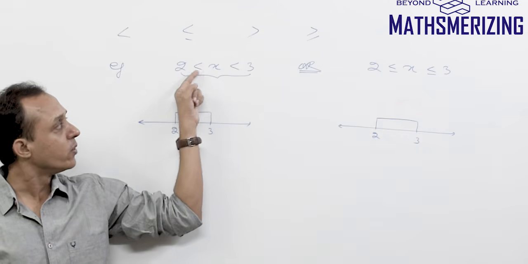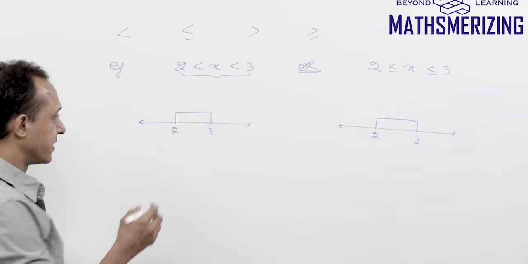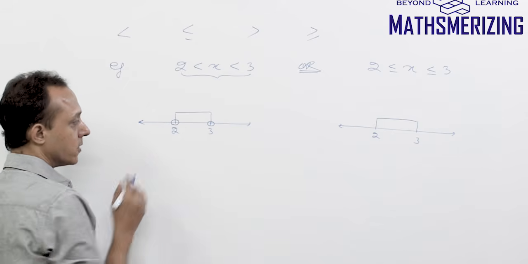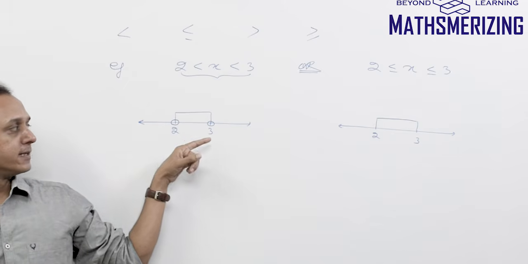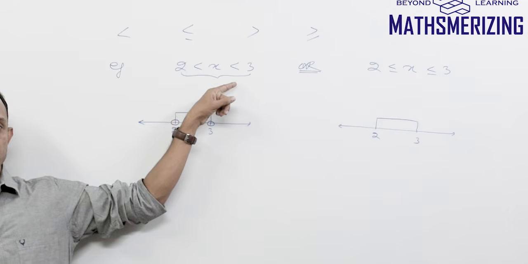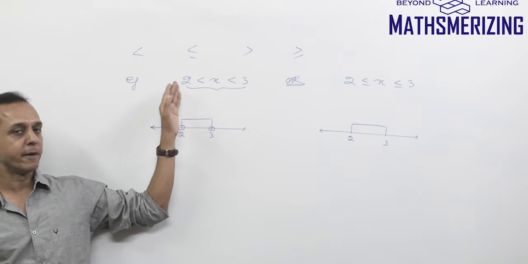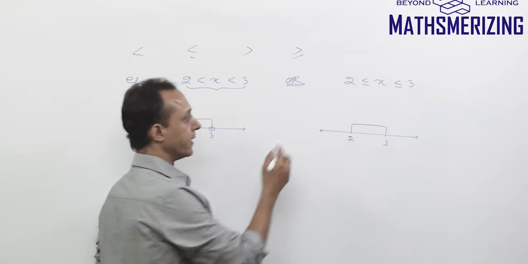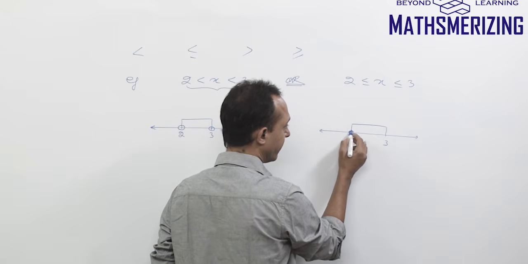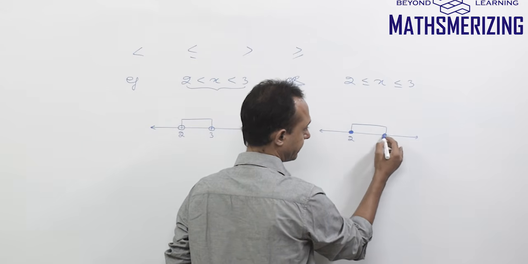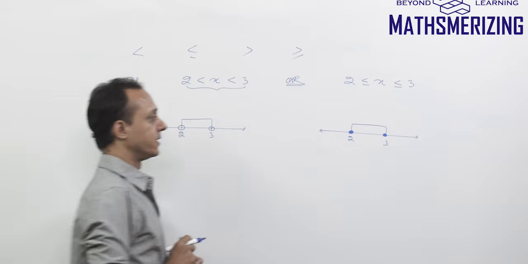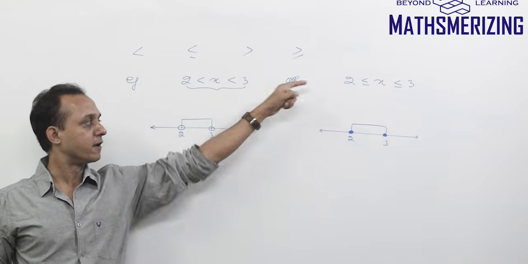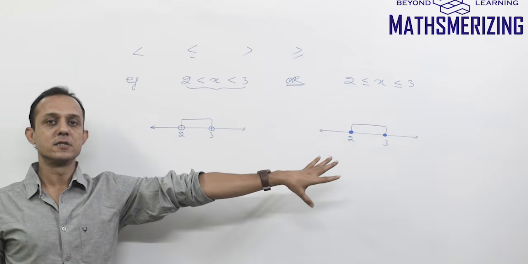Now in case 1, 2 and 3 are not included, and that's the reason we'll put an open circle. So if we put an open circle, it simply means 2 and 3 are not included. So it has all the numbers that lie between 2 and 3, but 2 and 3 are not included. Now in the second case, because 2 and 3 are included, we are going to use a filled circle. So that's the distinction. If a number is not included, open circle, and if a number is included, we are going to use a filled circle.